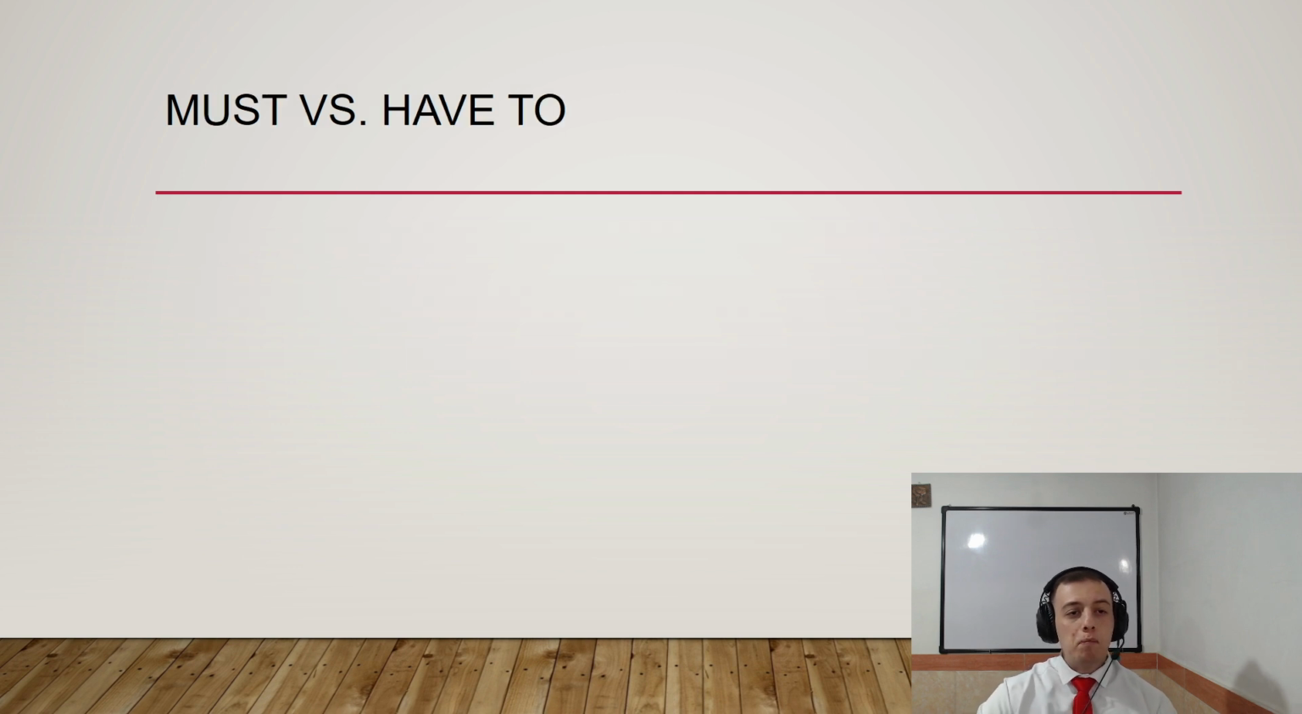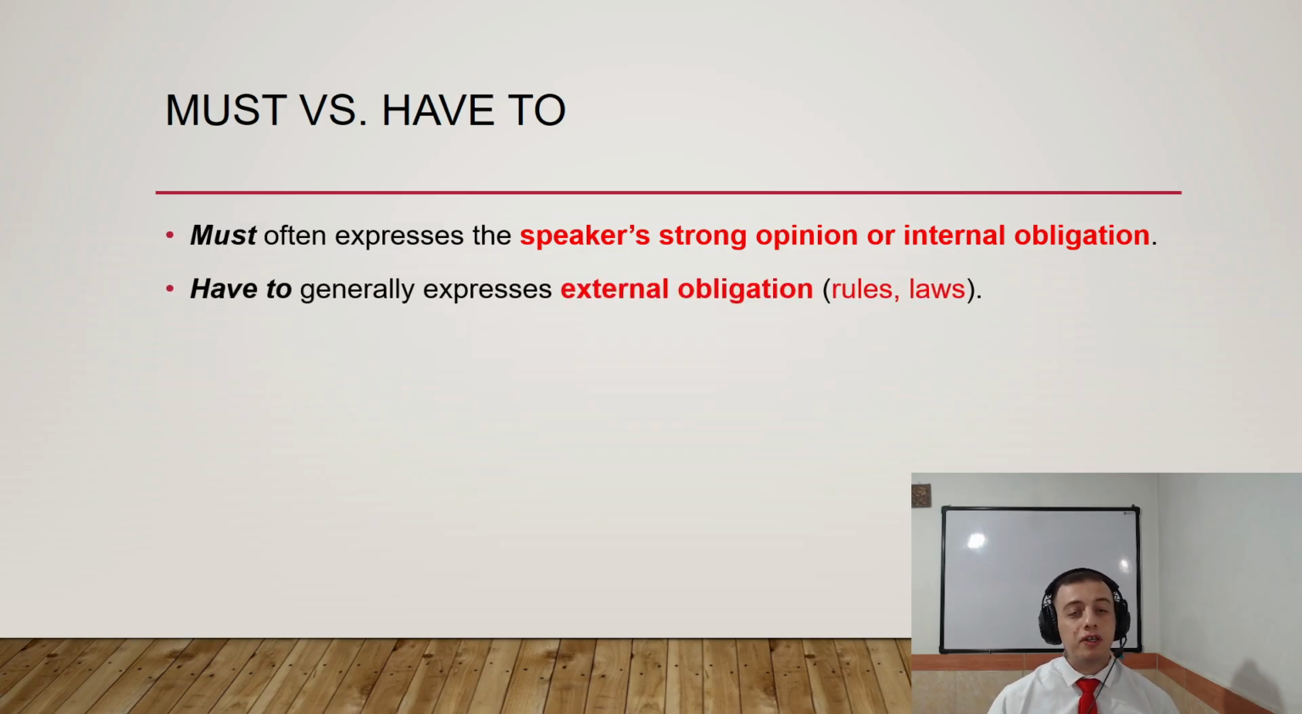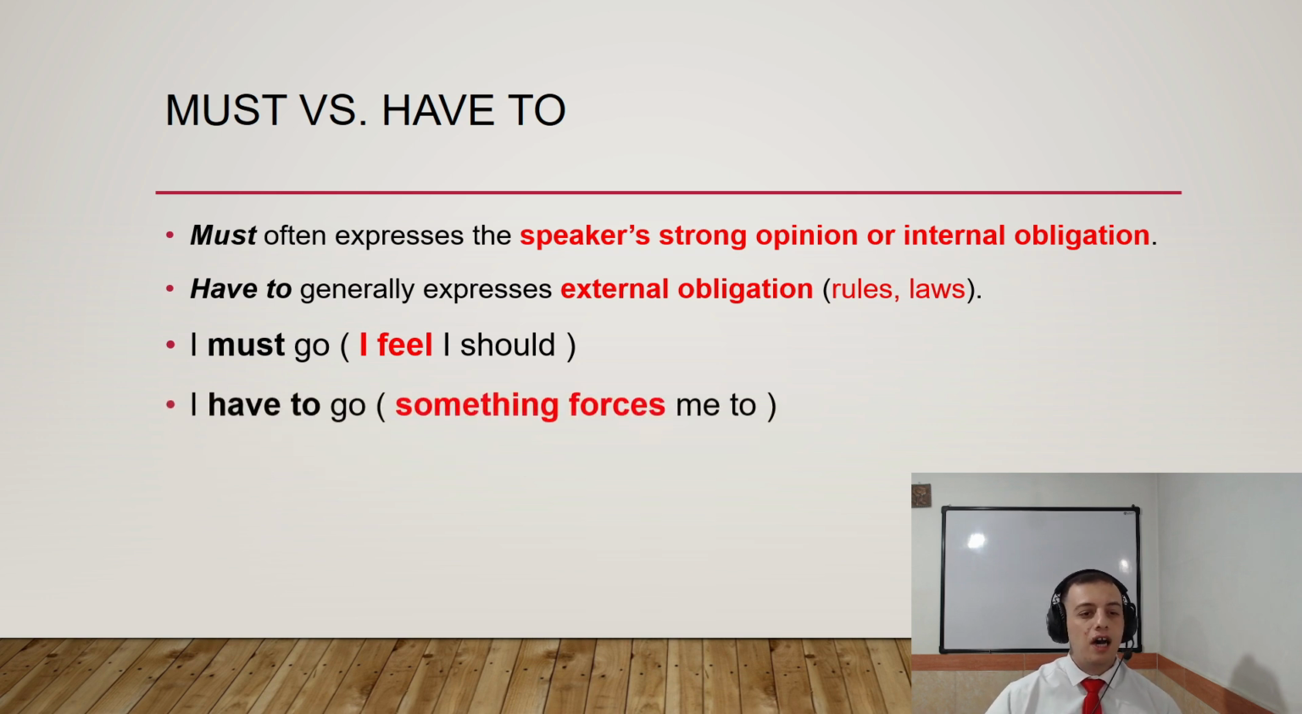Okay, now must versus have to. Must often expresses the speaker's strong opinion or internal obligation. Okay, so speaker's strong opinion or internal obligation and sometimes logical conclusion. All right, but have to generally expresses external obligation like rules or laws. I must go. For example, I feel I should. Okay, and I have to go. Something forces me to.